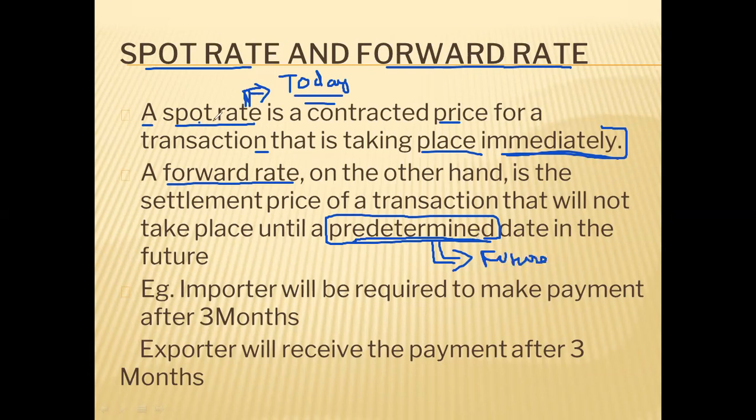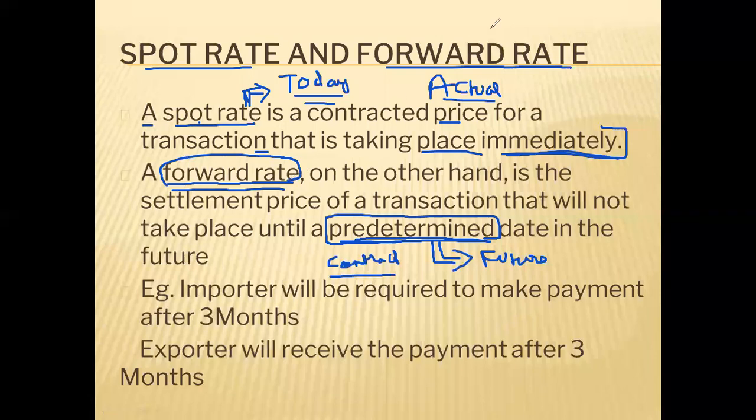And the difference between spot rate and forward rate is, spot rate is actual. This is the actual rate which you will have. The forward rate is a predetermined rate, based on a contract. Why? Because forward rate means future rate, and what the actual rate will be in future cannot be known today, no? So it will be based on a contract. Now, you will understand what the use is of entering into a forward contract.